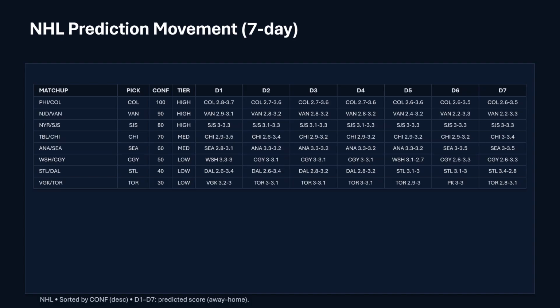And then the Anaheim game, they have Seattle as medium confidence. But Anaheim's actually gotten a lot better. Like I said, they just beat Colorado in overtime. They went from a lot of multi-goal losses. They were looking really bad, no defense, and now they have 5 straight wins. So they flipped it around a lot. And the model flipped from Seattle to Anaheim and is now back on the Seattle side. But I think that one might actually go to Anaheim.